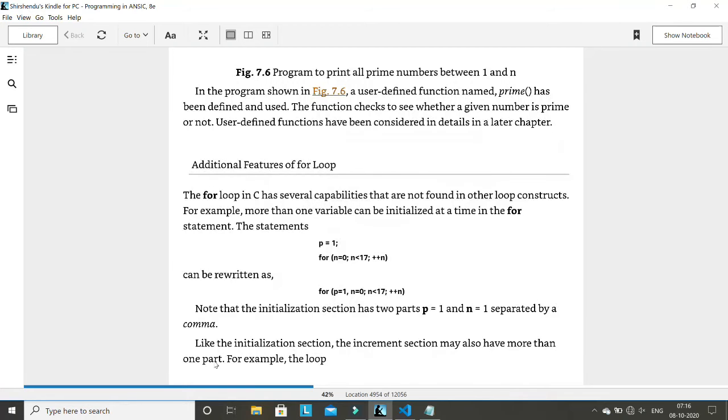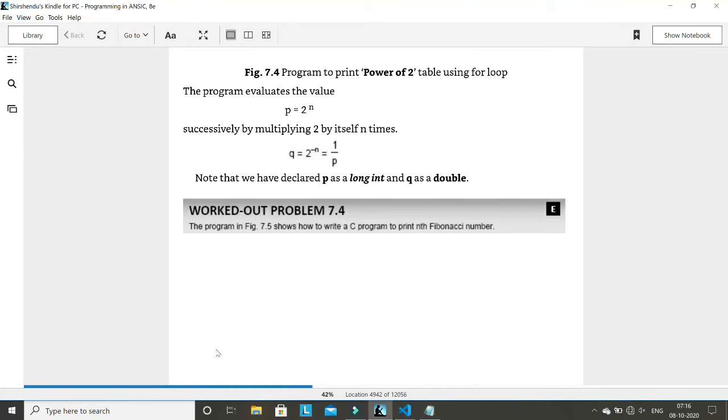One more important thing, try to write the program like this. See, these are some formulas. So how to write a program for this, you can practice it.